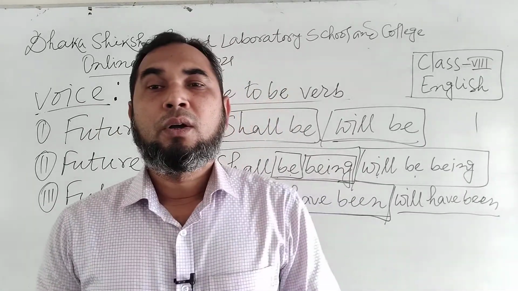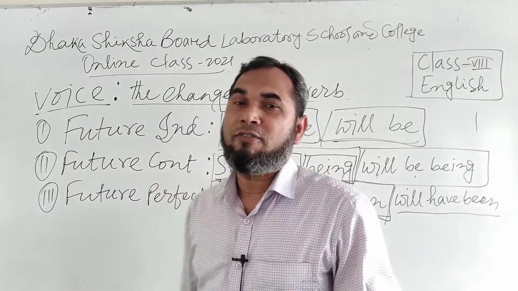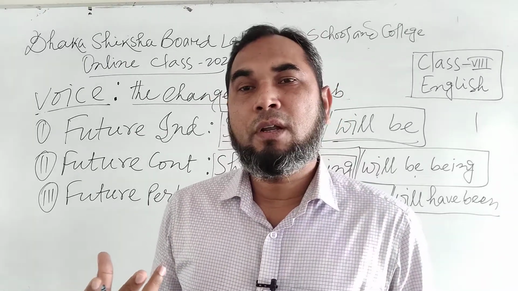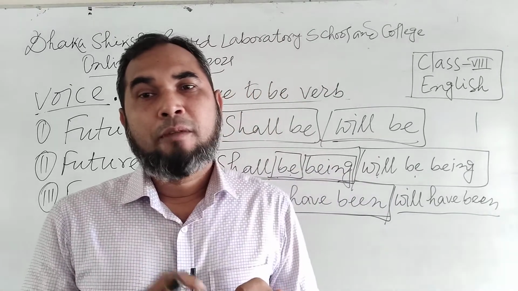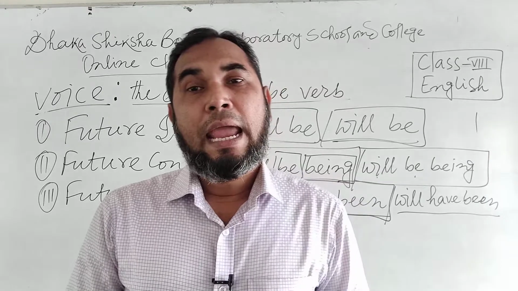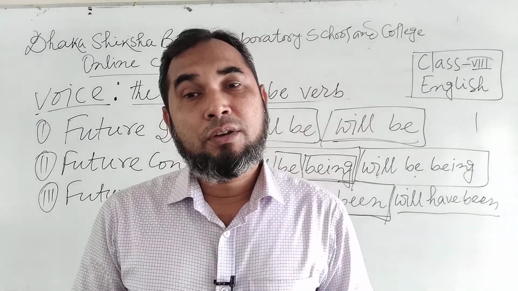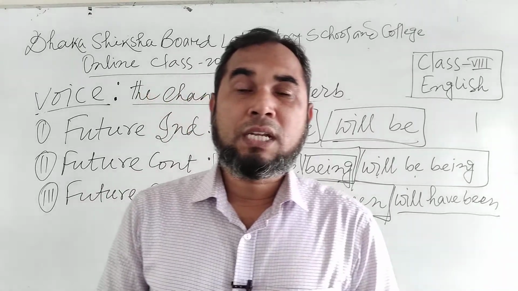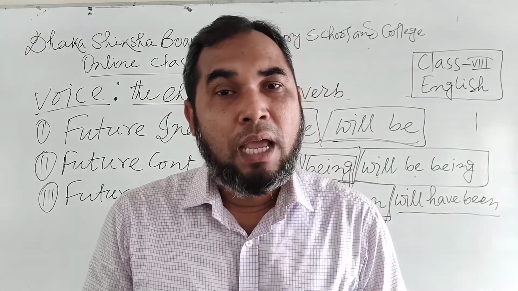So dear friends, we have discussed here the various changes of to be verb in various tenses. First of all, present indefinite, present continuous. In present indefinite, am, is, are. In present continuous, am being, is being, are being. In present perfect, have been, has been.